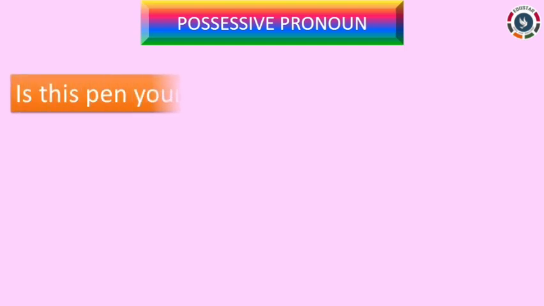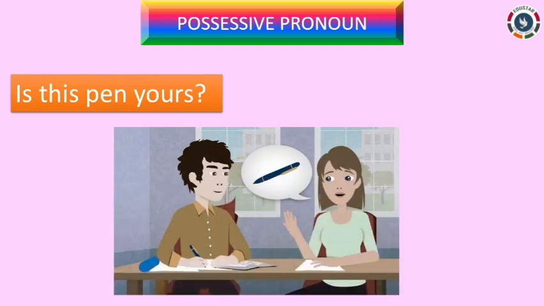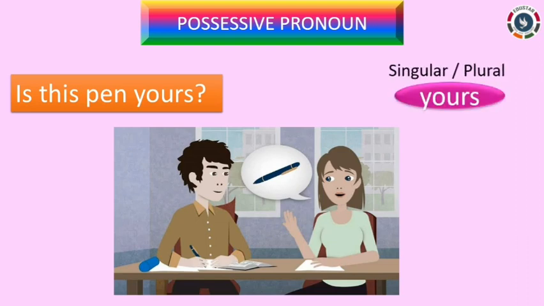Now let us see for second person, that is to whom we are talking. Read this sentence. Is this pen yours? I am asking you. So you are the second person, and to show or confirm the possession, I ask, is this pen yours? Yours can be taken in singular as well as plural form.